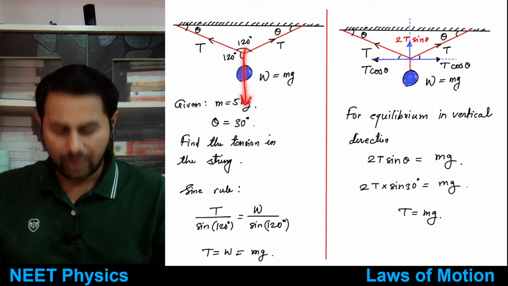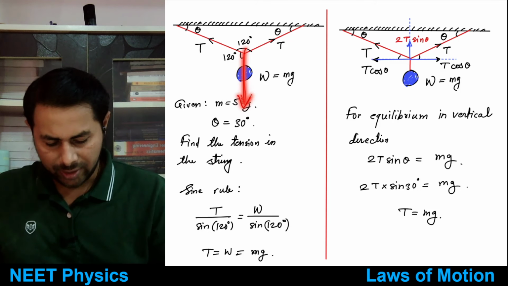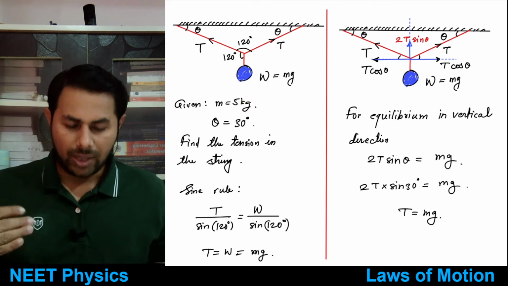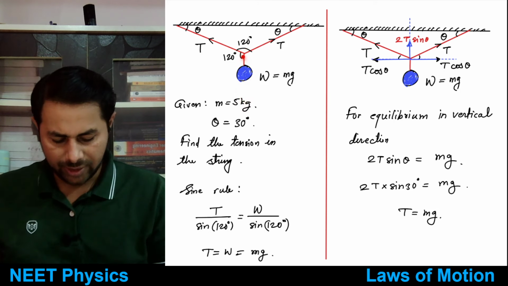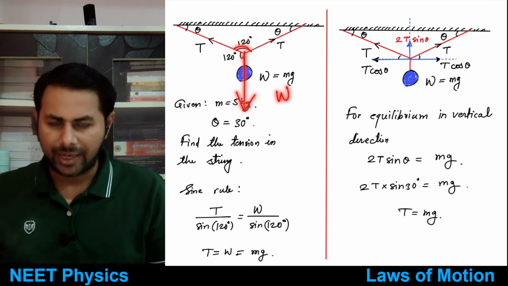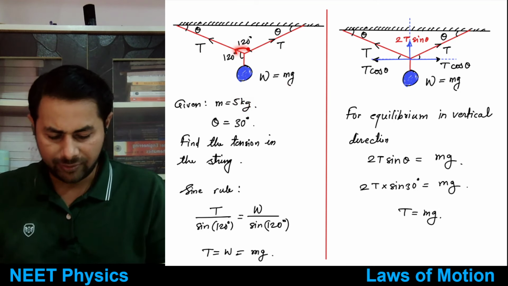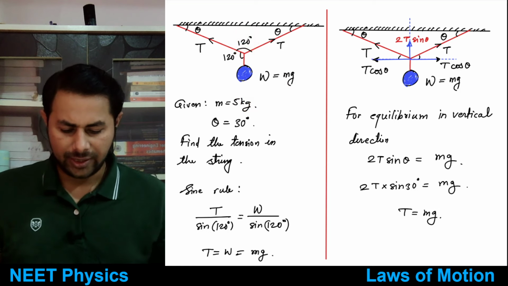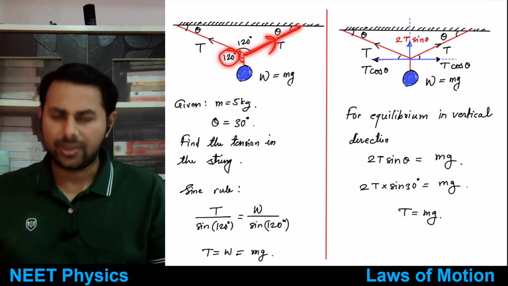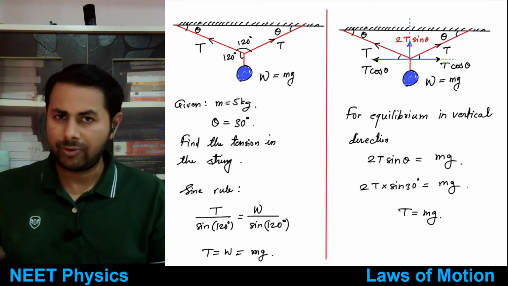So now what happens? See, this force acts downwards, right? So how do we apply the sine rule? It is this force W divided by sine of the angle between other two. So that's 120 degrees, right? Then take this one. So this force divided by sine of the angle between the other two, that's also 120 degrees.